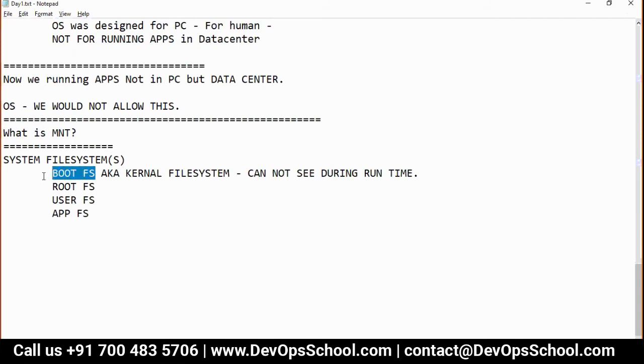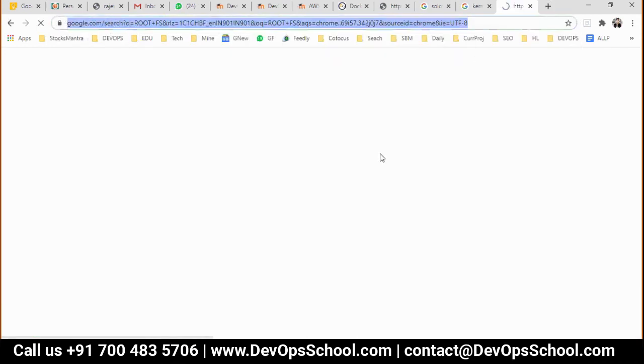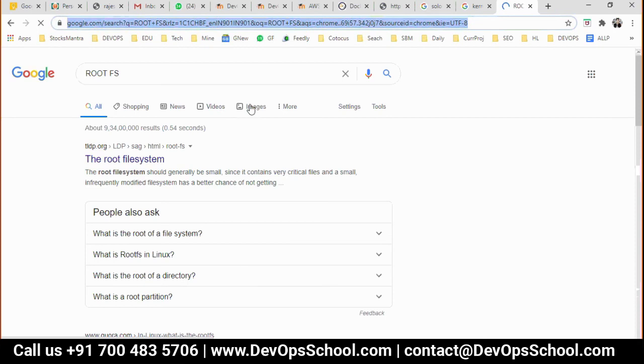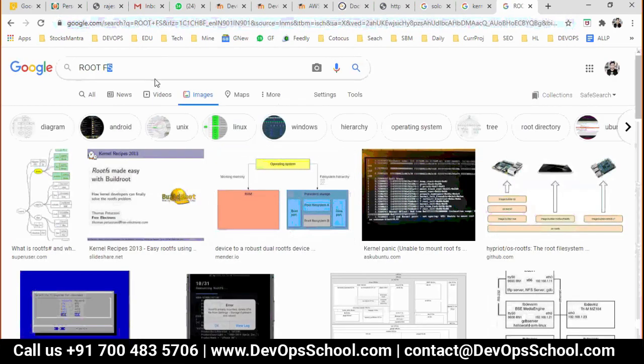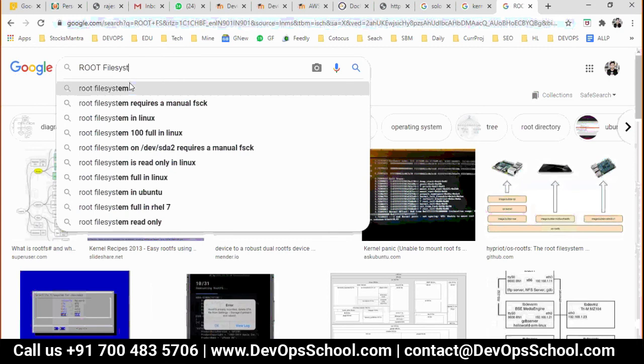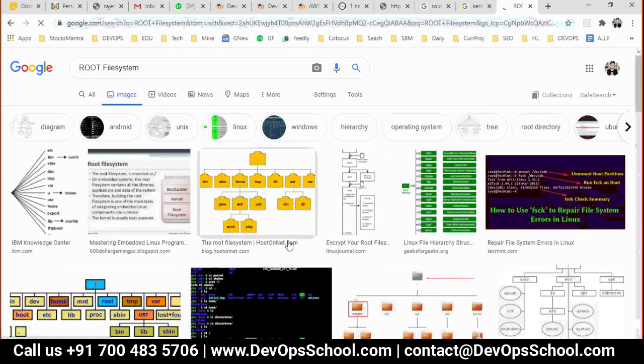After that, we have a root file system, which you can see. Let me show you the root file system. This is a root file system.